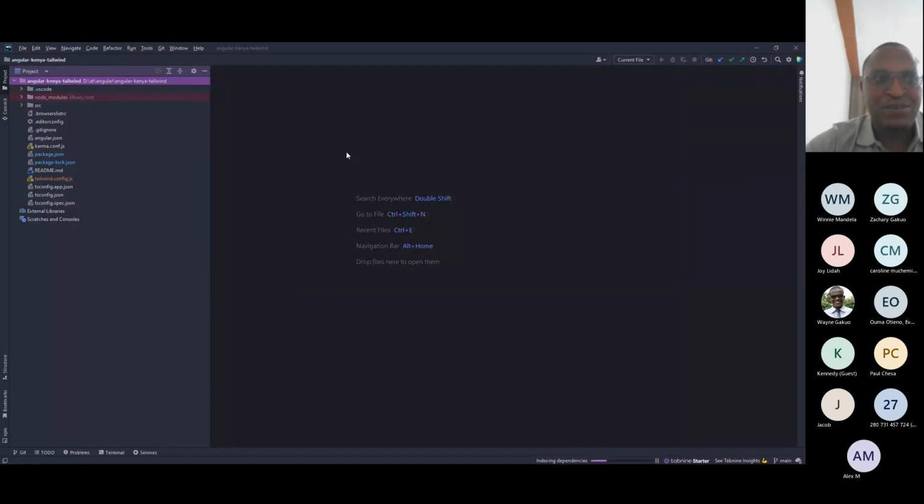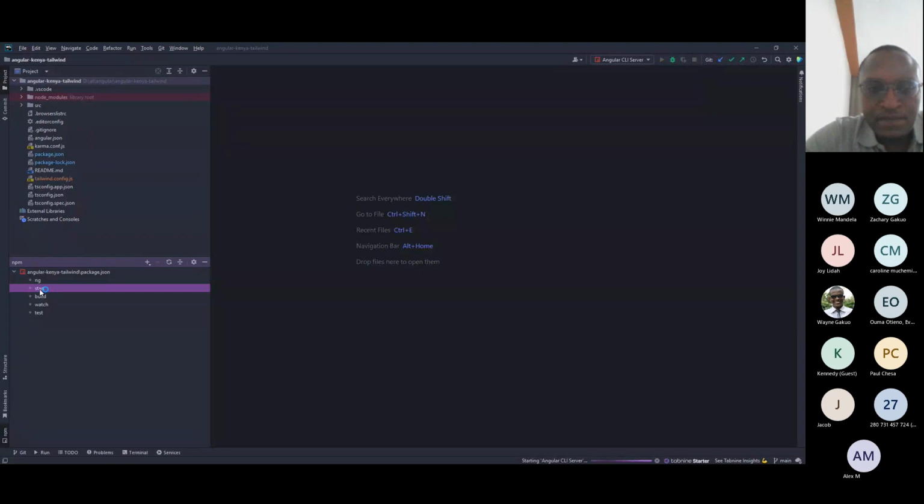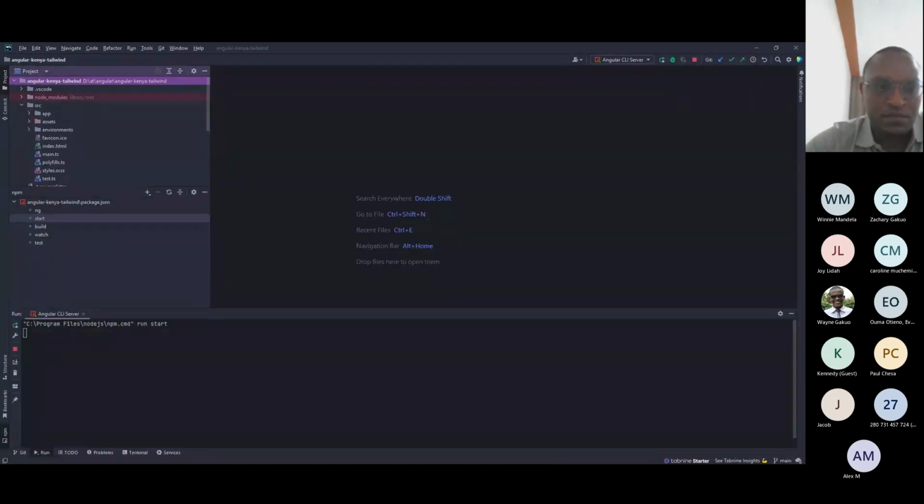I know there are people who fall in love with text editors like VS Code. I'm not hating. To start this, you can use this button to run, or you come here and do a start.